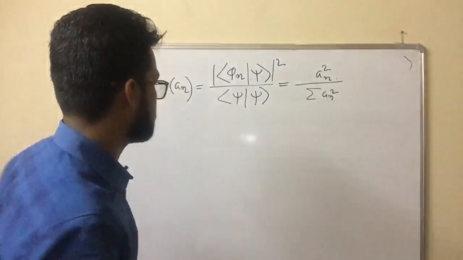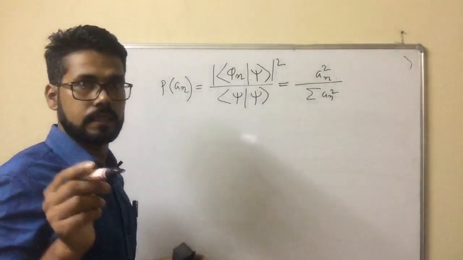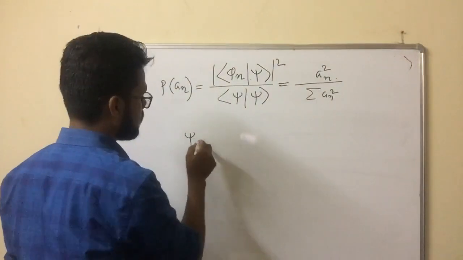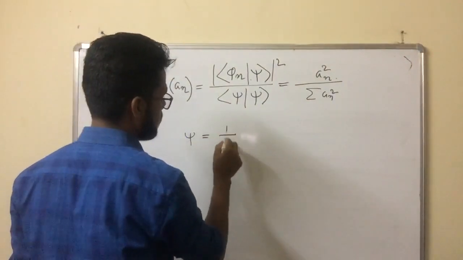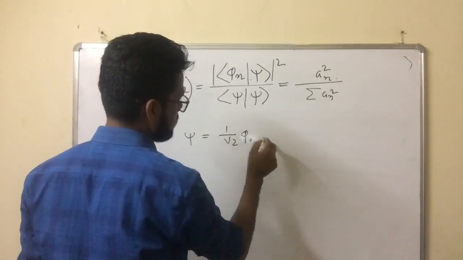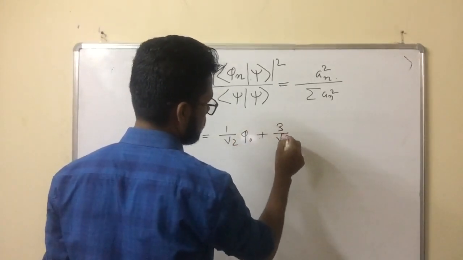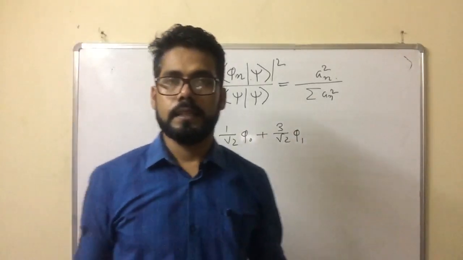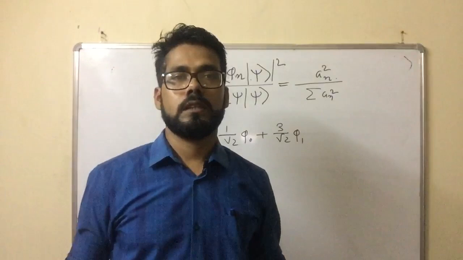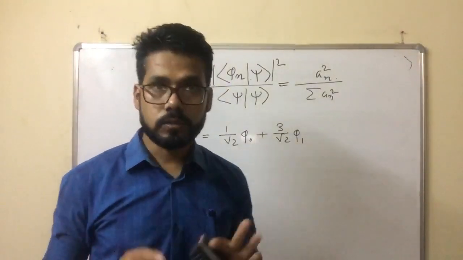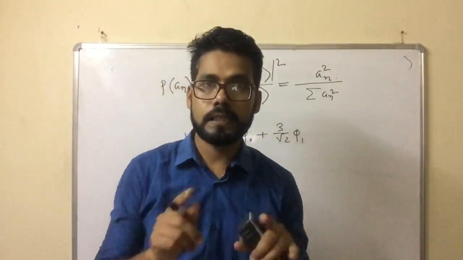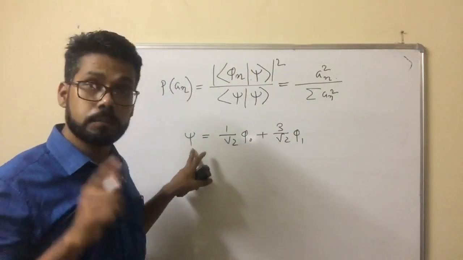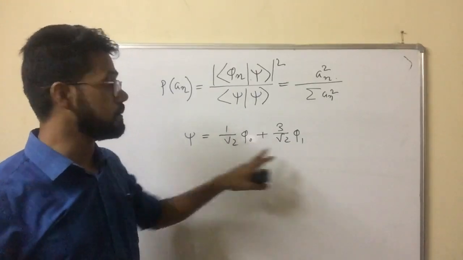Suppose I am giving you one example, as this kind of question comes in the NET exam. The wave function of a harmonic oscillator is written as phi naught plus 3 by root 2 phi 1, where phi naught is the ground state. The question is: what is the probability of finding the particle in the first excitation?